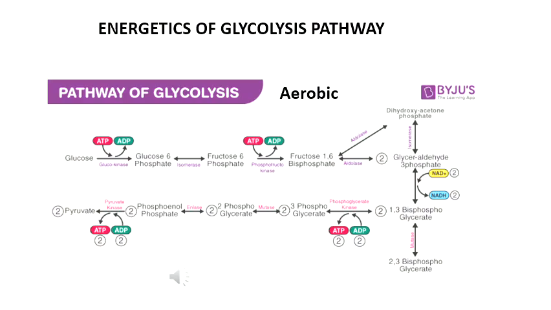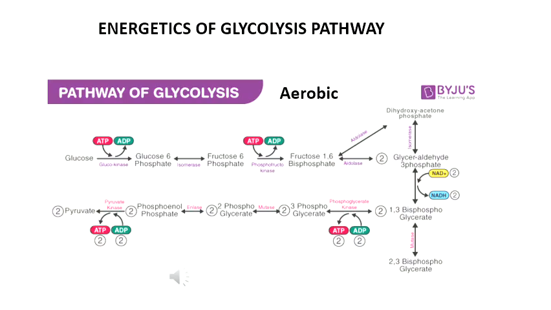Like that, 2 molecules of 1,3-bisphosphoglycerate are converted into 3-phosphoglycerate. Here also 2 ATPs are produced. So 5 plus 2, 7. Then in the last step, 2 molecules of phosphoenol pyruvate are converted into 2 molecules of pyruvate. Here also 2 ATPs are produced. So 7 plus 2, 9. So total 9 ATPs are produced.